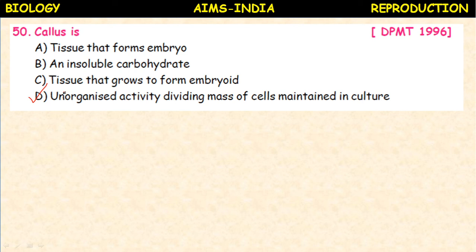Okay. DPMT, Delhi Pre-Medical Test 1996, the question appeared. Callus, explant, like that. These are the terms which we come across in tissue culture. So callus is the unorganized or undifferentiated actively dividing mass of cells maintained in culture medium.